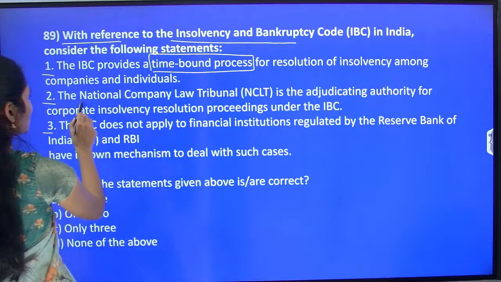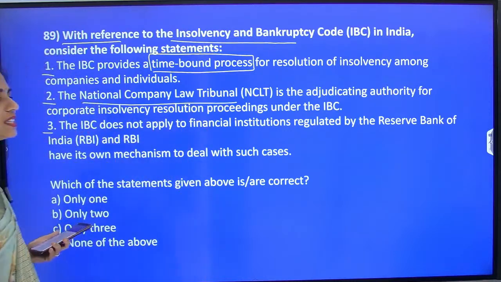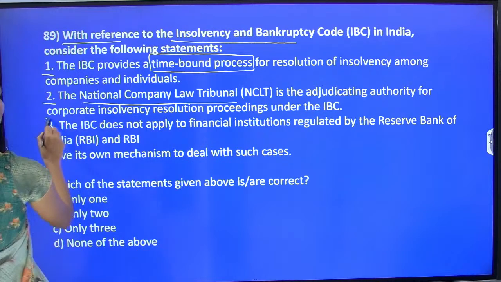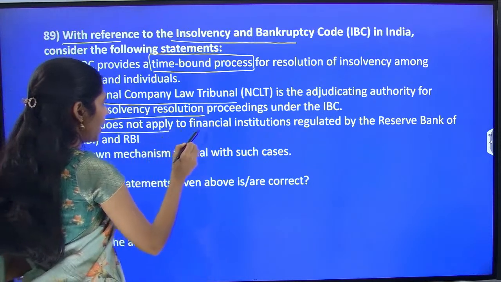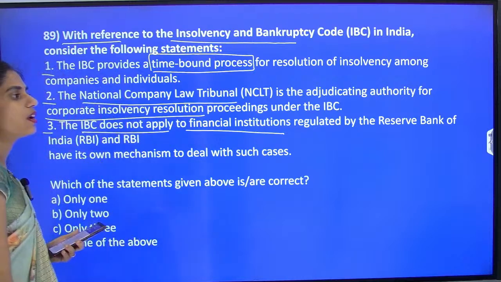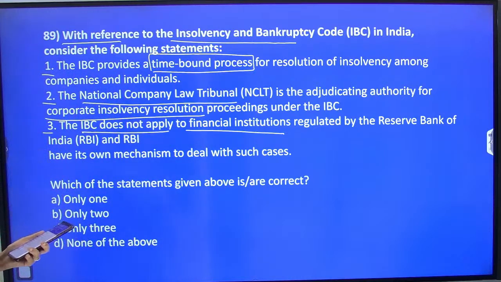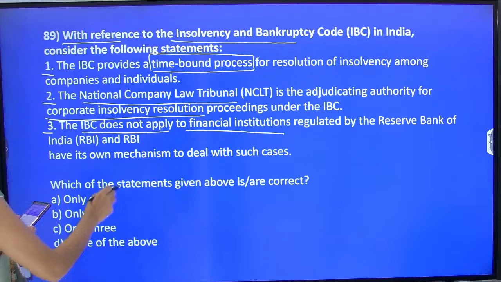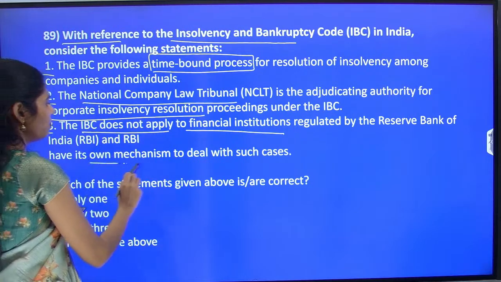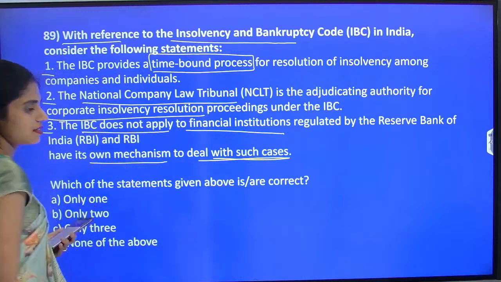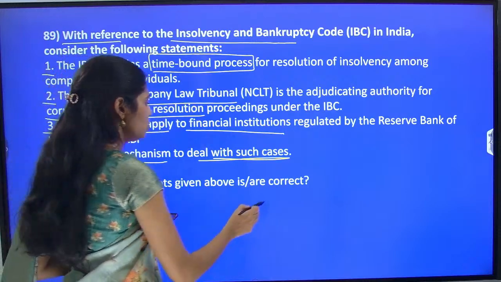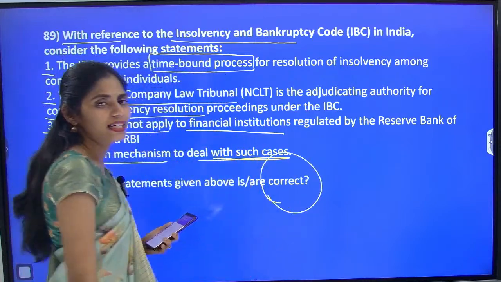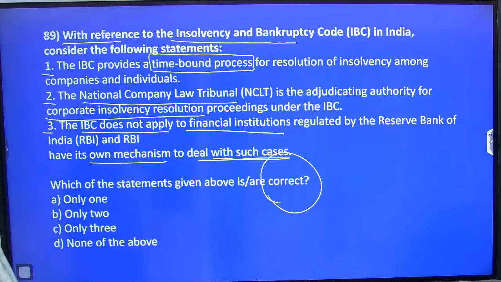The next one is: the National Company Law Tribunal is the adjudicating authority for corporate insolvency resolution proceedings under this IBC. The next one is: IBC does not apply to financial institutions which are regulated by RBI. RBI has its own mechanisms to deal with these cases. So please identify which statement you find odd. Based on that, we can identify the correct statements. So tell me fast.